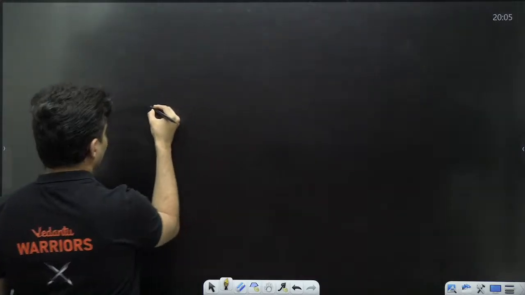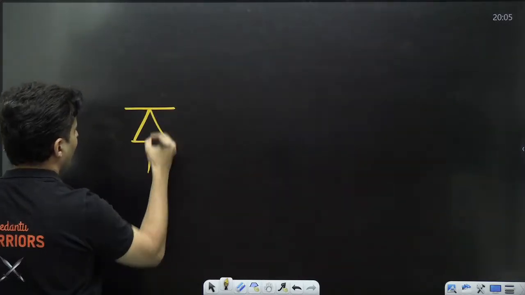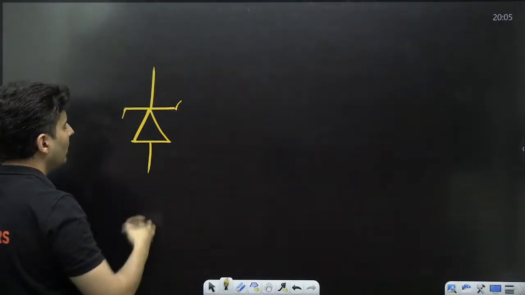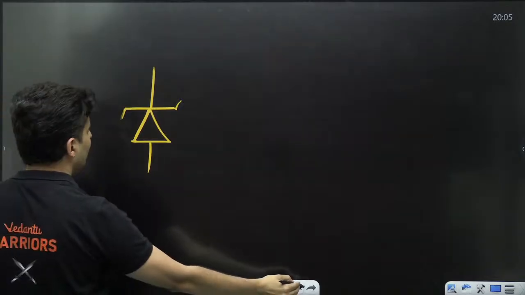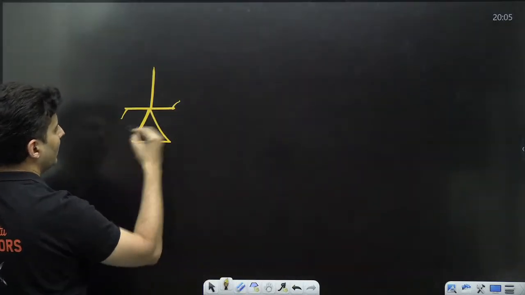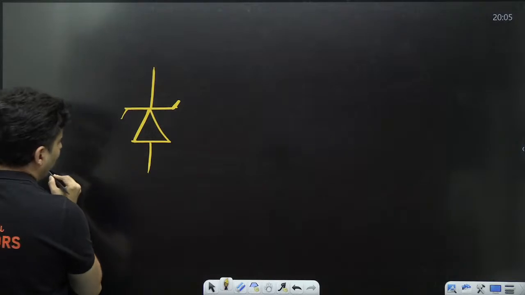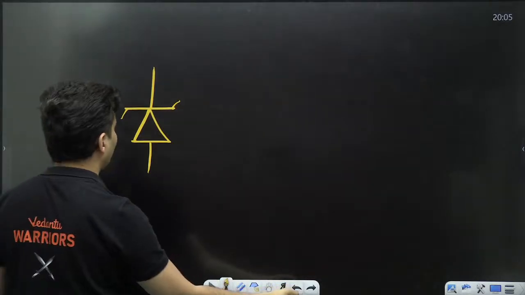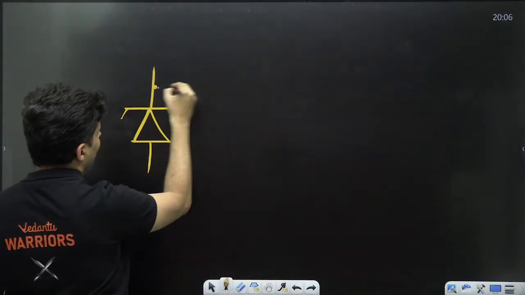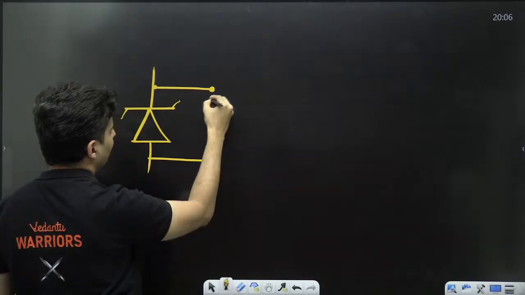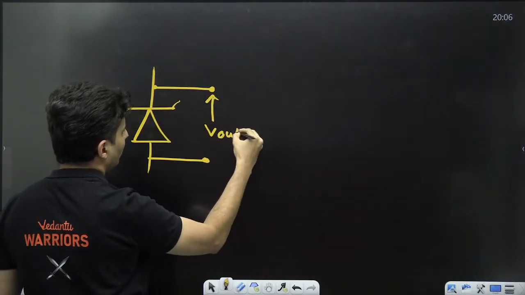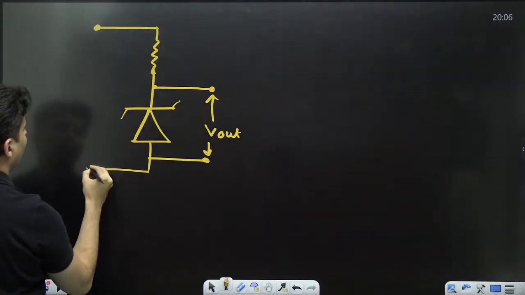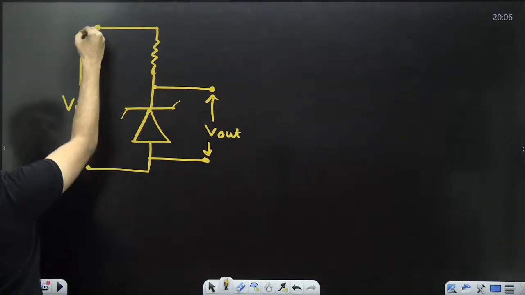Meaning, if I have a Zener diode, the symbol for a Zener, it's a normal diode, it's just that it is doped really heavily, that's all. That's the symbol. A normal diode does not have these two lines. When you draw these two lines, it becomes a Zener diode. Now, no matter how much voltage you apply to this, if you measure the voltage across the Zener diode, this is your output voltage, and you have applied some input voltage.